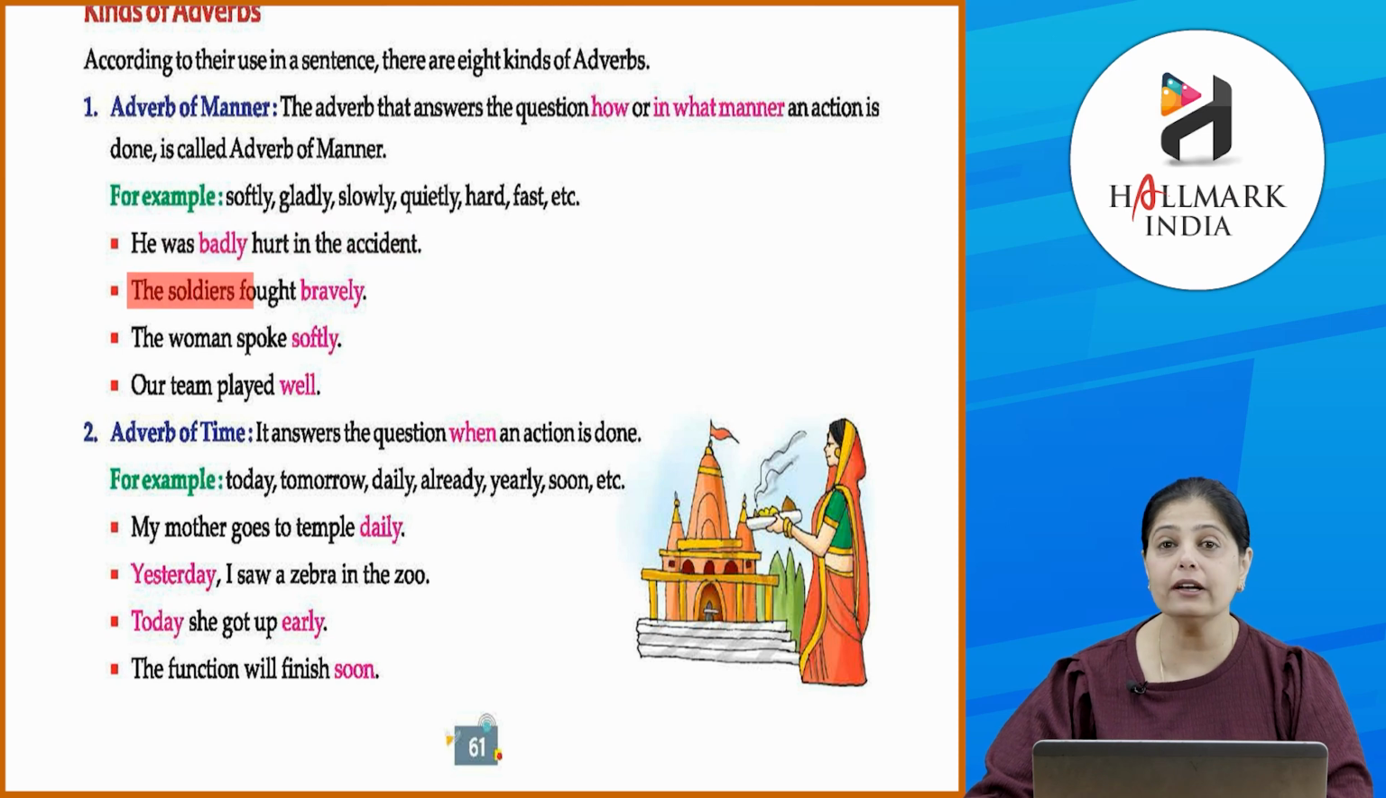The soldiers fought bravely. In what manner did the soldiers fight? तो देखो आपको आंसर आ जाएगा bravely. Okay, the woman spoke softly. How did this woman speak? Softly. Our team played well. In what manner did our team play? Well. Okay, चलो आप देखते हैं next type of adverb.